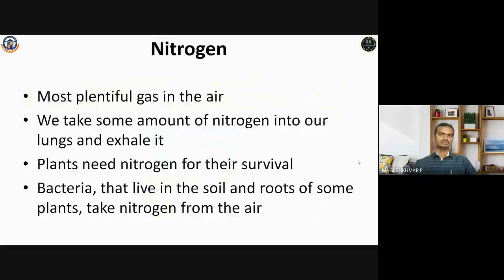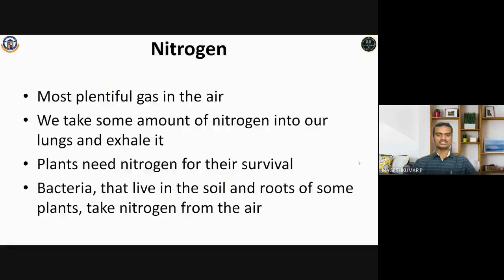And we will see one by one. Nitrogen gas is, as usual, the most plentiful gas in the atmosphere. We take some amount of nitrogen into our lungs and exhale it during our respiration process, and plants need nitrogen for their survival. So through nitrogen fixing bacteria, plants take nitrogen from the atmosphere, and from the plants the nitrogen is transferred into animals and human beings, and from the animals as well as plants, the dead cells again release the nitrogen into the soil and then into the atmosphere.